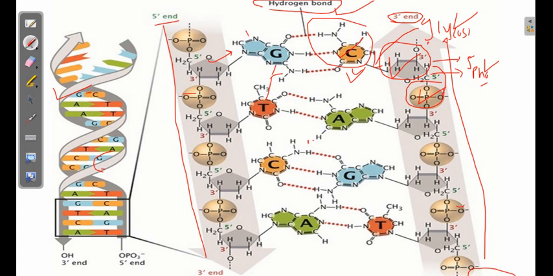Generally, the distance between two consecutive nitrogen base pairs is considered to be around 3.4 angstrom. And one complete turn approximately contains 10 units. So because the distance is 3.4 angstrom, one complete turn is around 34 angstrom. Right? So this is the DNA structure.